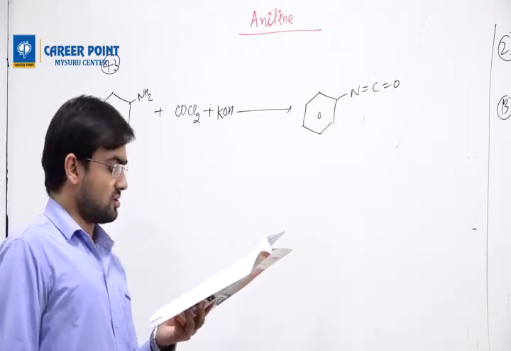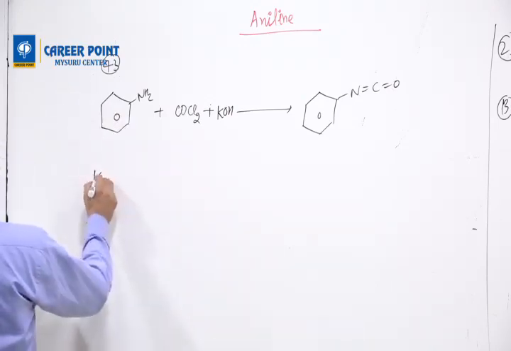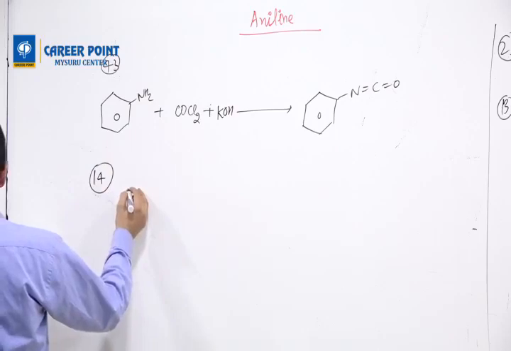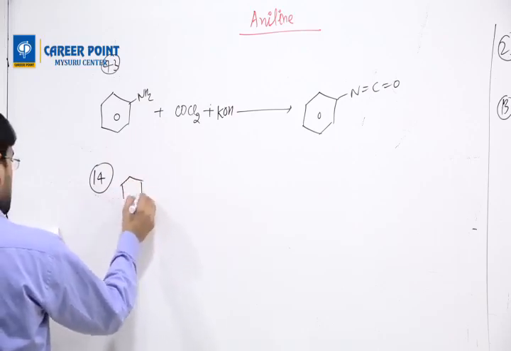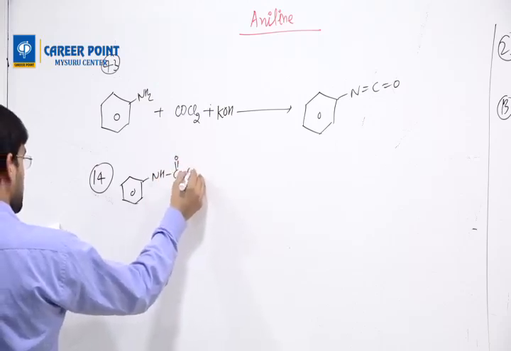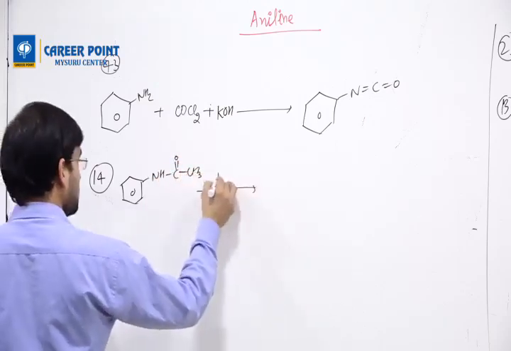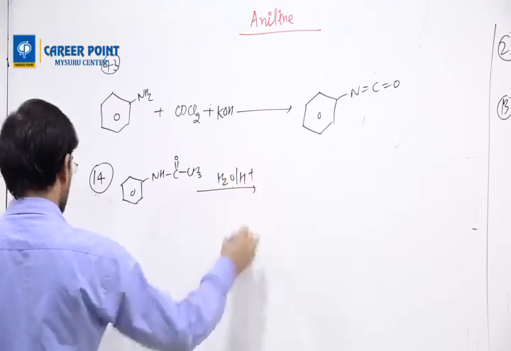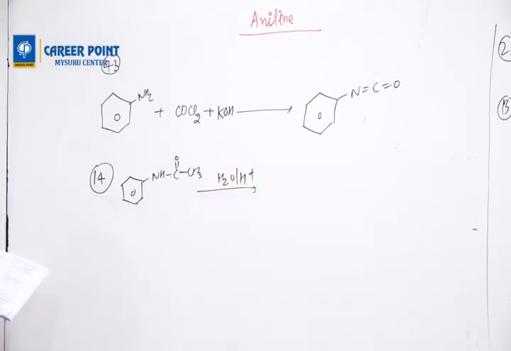with hydrolysis. So in the 14th question, C6H5NHCOCH3 with H2O and H plus.